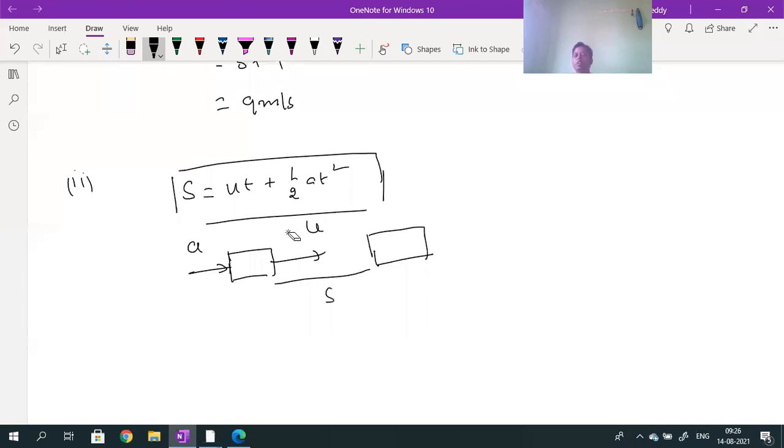If I want to calculate the total distance traveled, that can be calculated by using the formula S is equal to ut plus half into a into t square.